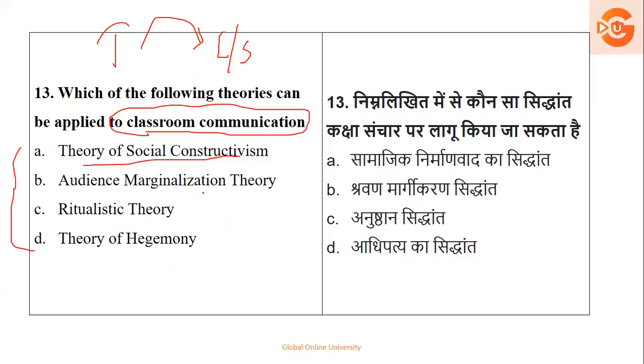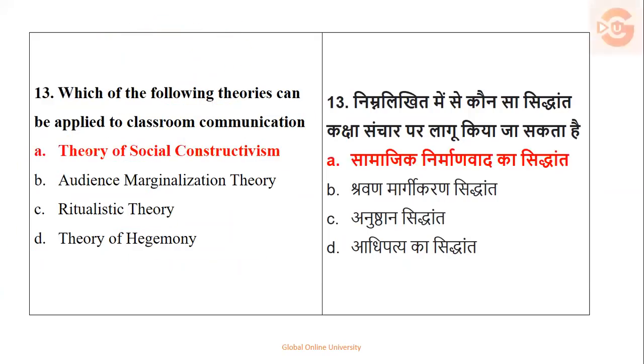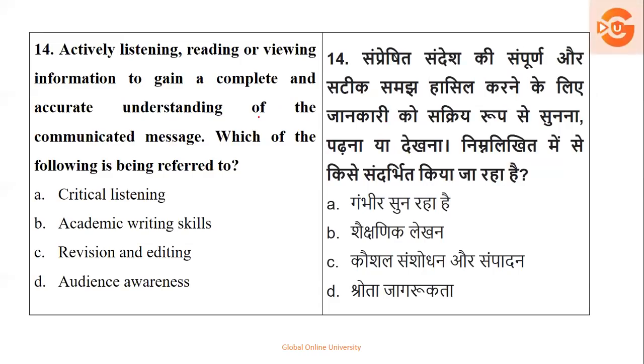In audience marginalization theory, you don't know which type of audience they are talking about. Ritualistic theory is about basic rituals. Theory of hegemony is talking about dominance, so it will not be allowed. But if you read the question and understand it in a different way, you will definitely get the right answer. That is, the theory of social constructivism is the right answer for this option. Next.